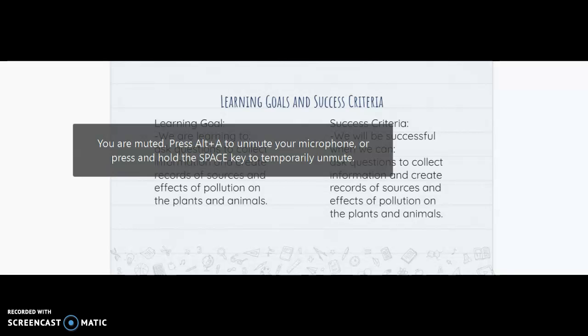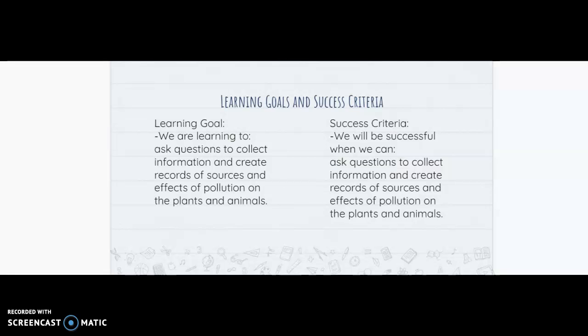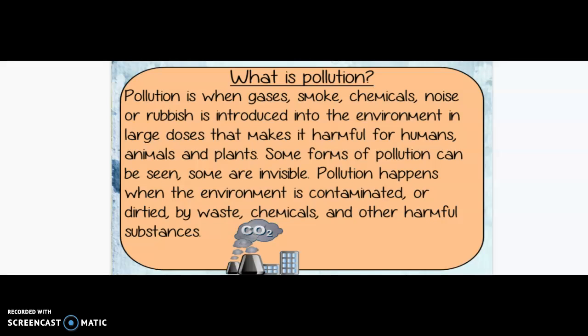Class, I wanted to go over our learning goals and success criteria for science today. We are learning to ask questions to collect information and create records of sources and effects of pollution on the plants and animals. We will be successful when we can ask questions to collect information and create records of sources and effects of pollution on the plants and animals.